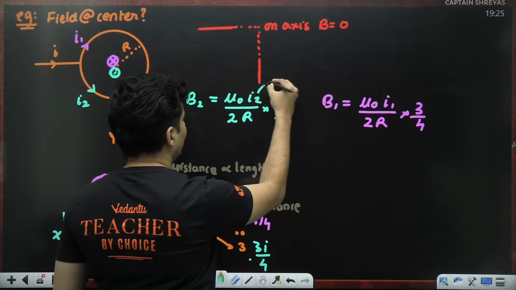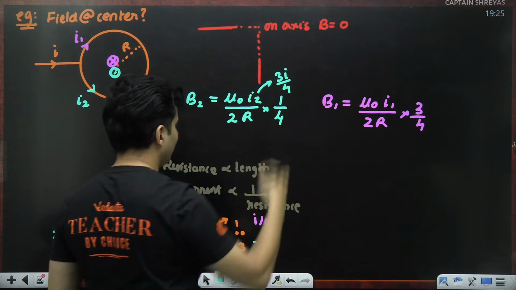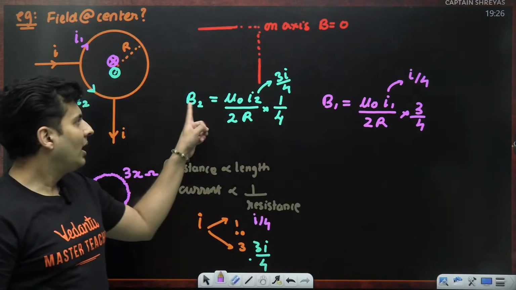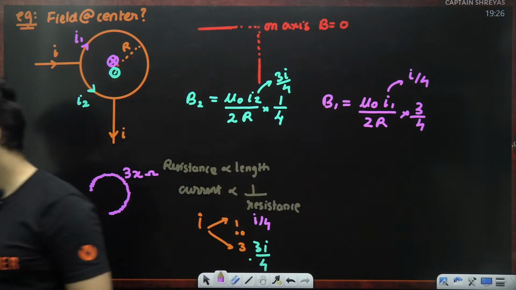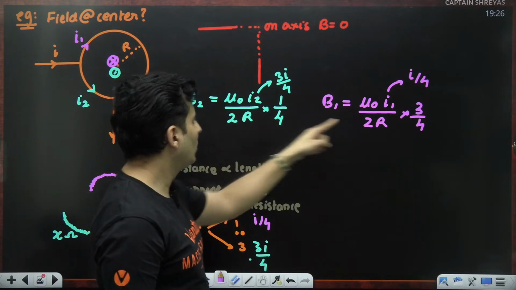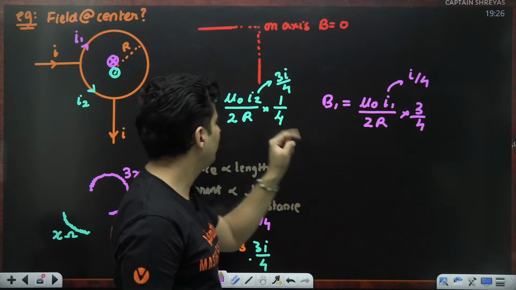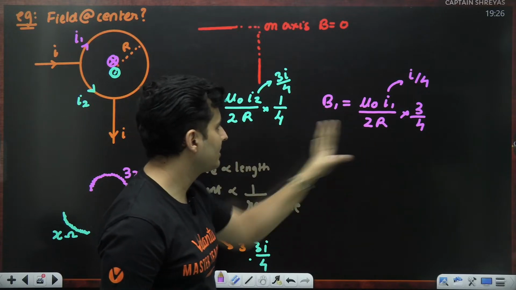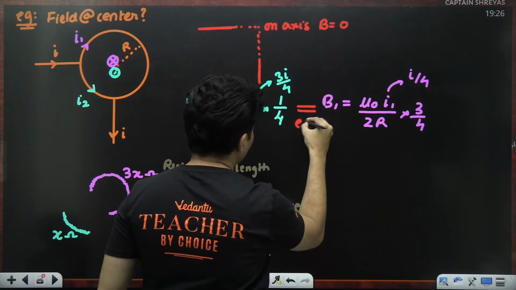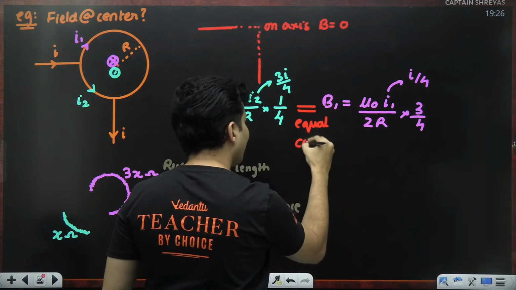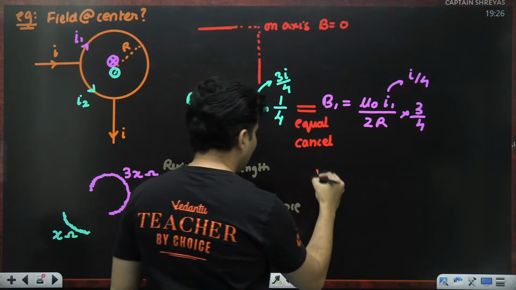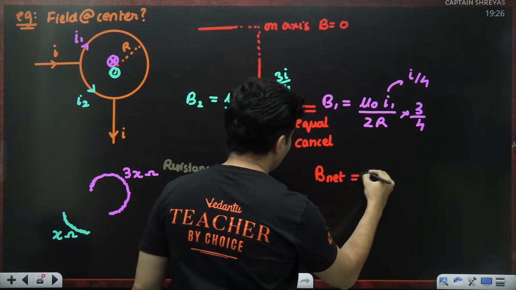So just think about it. If I substitute 3I/4 here versus I/4 here, are you seeing an interesting thing in both these values? Mu naught is there, 2 is there, 3 on the top, 4 into 4 below, R is there. Oh, both are exactly the same. Both are exactly equal, which means they end up cancelling out each other because one is in, one is out, which means that the net magnetic field is a big fat 0.